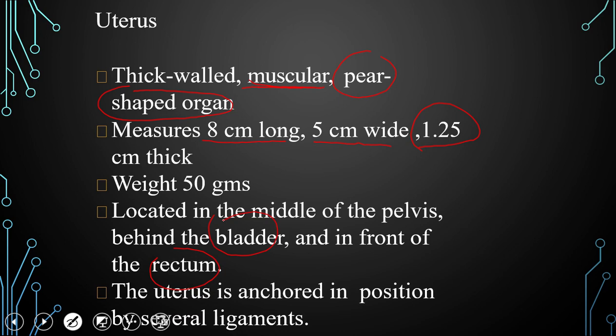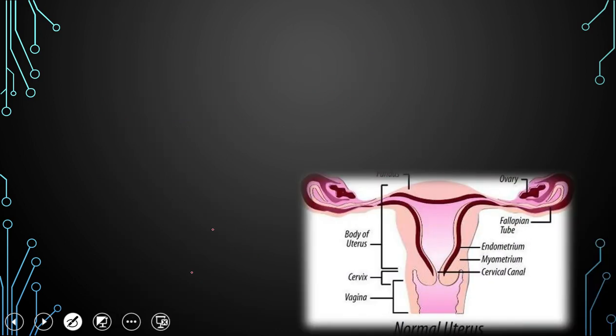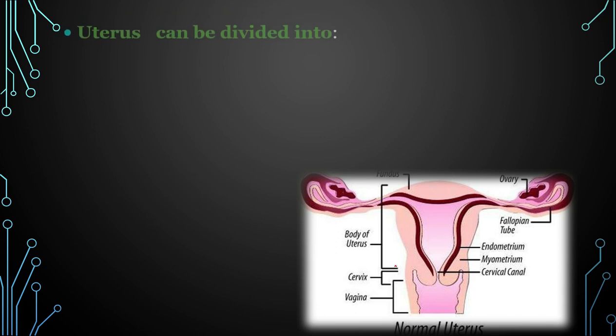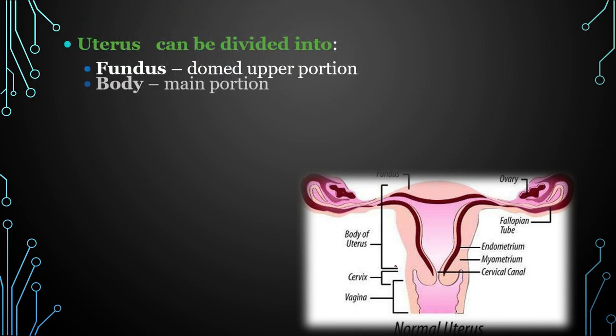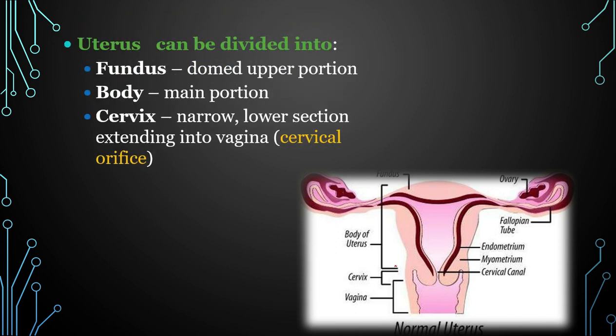The uterus is anchored in position with the help of ligaments. Now you see this one is the uterus. So various walls and various parts of the uterus are there. So the uterus is divided into three parts. One is the fundus, the dome shaped upper portion.